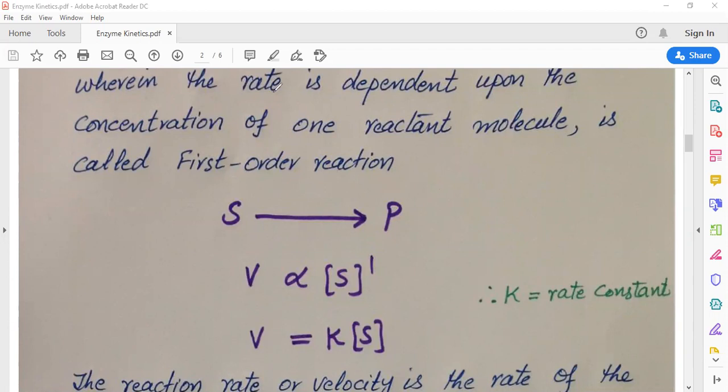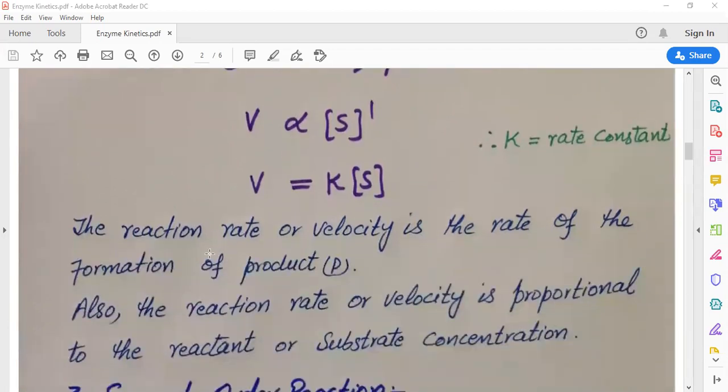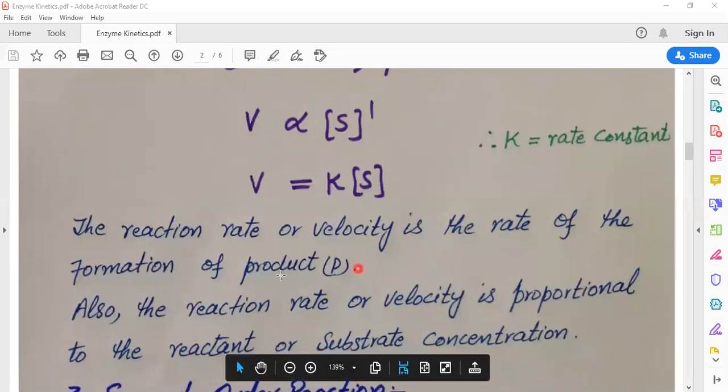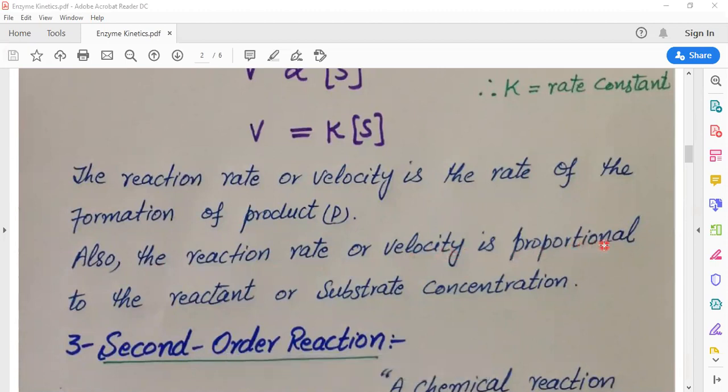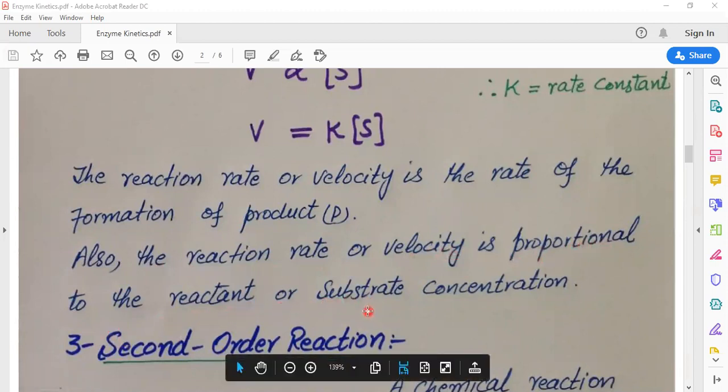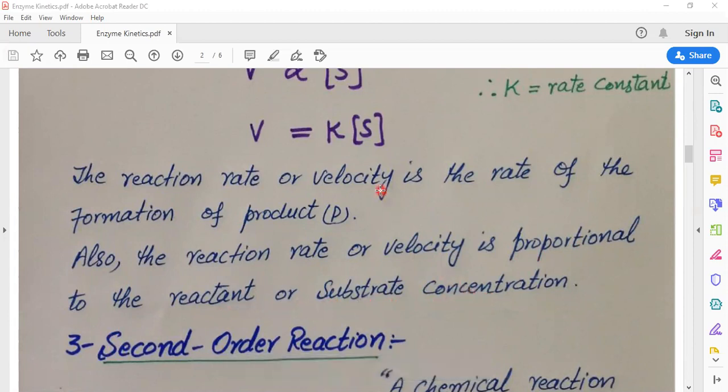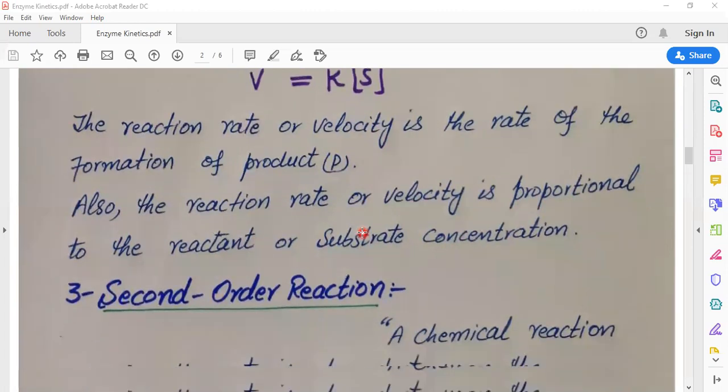Here, the reaction rate or velocity is the rate of formation of product P. Also, the reaction rate or velocity is directly proportional to the reactant or the substrate concentration. It means in a first order reaction, as the substrate concentration increases, the rate of the reaction also increases.